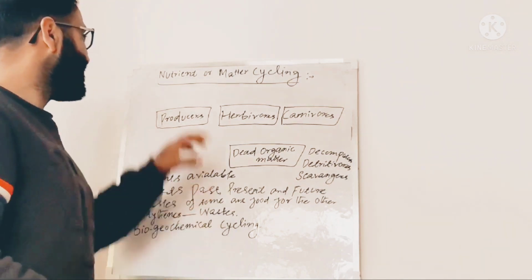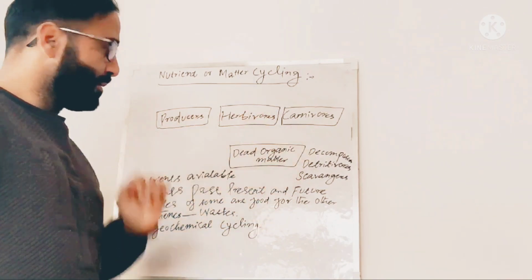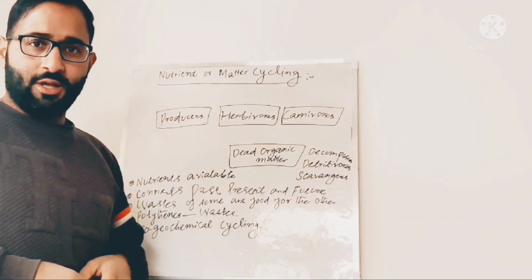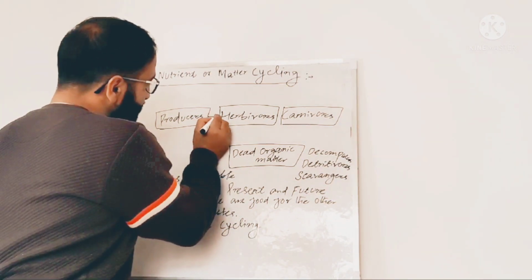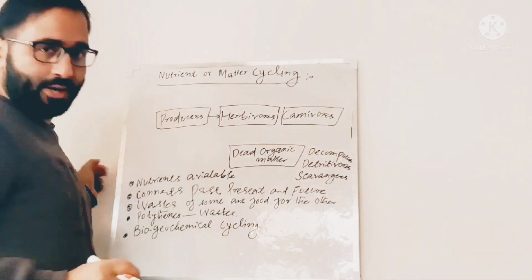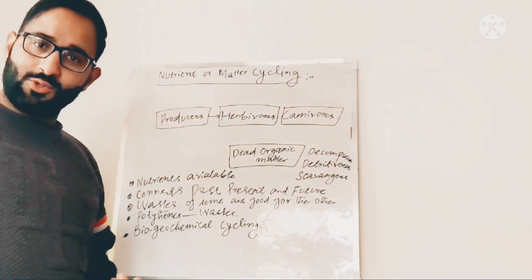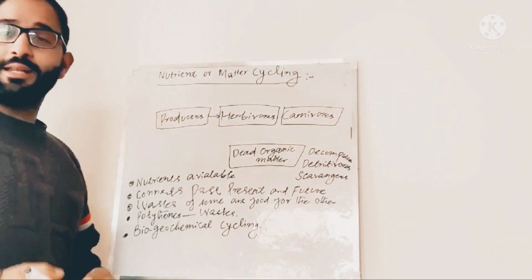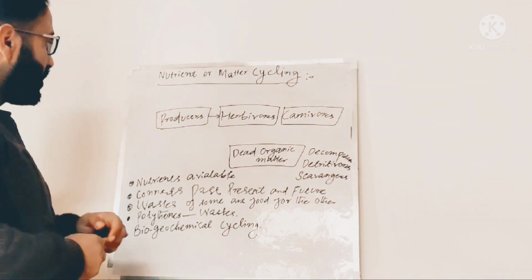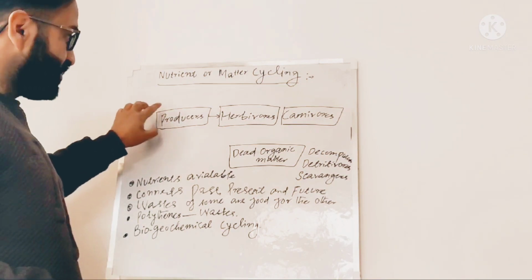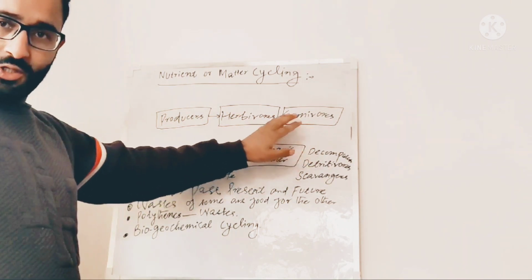Hi, today our topic is nutrient or matter cycling. Herbivores, carnivores, and decomposers are essential components of an ecosystem. If we start with producers, these producers produce the organic compounds. Herbivores and carnivores utilize those organic compounds, or they get energy out of these organic compounds by the process of respiration. So organic compounds produced by these producers are the food of herbivores as well as carnivores.